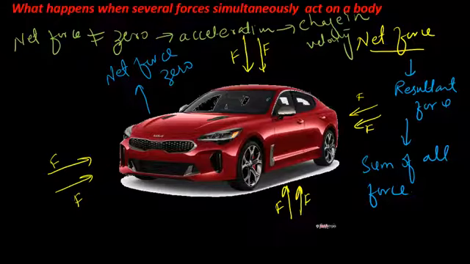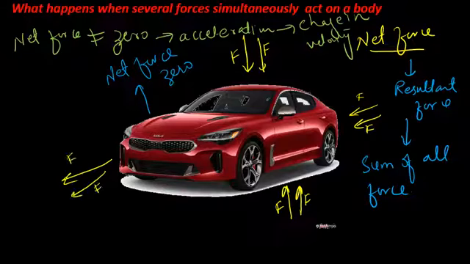But when the forces are not equal in magnitude, let's suppose I change the direction of these forces, and the forces are like this, now the forces are acting in this direction.